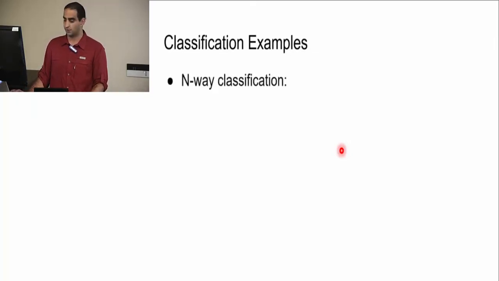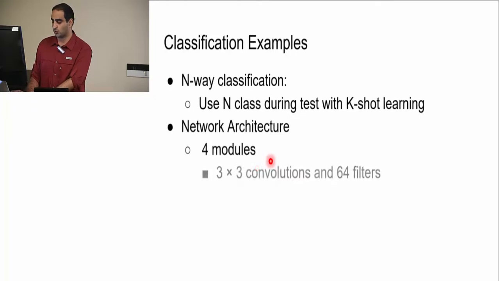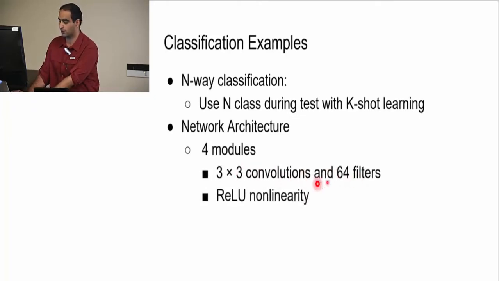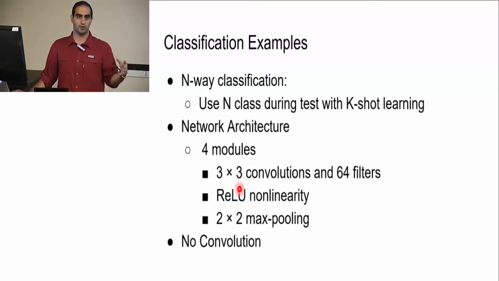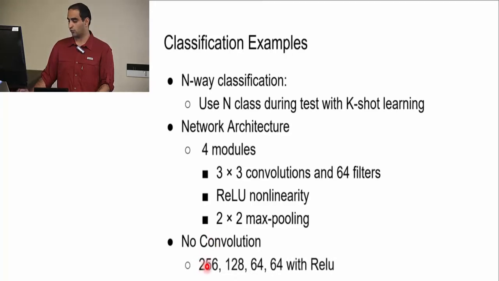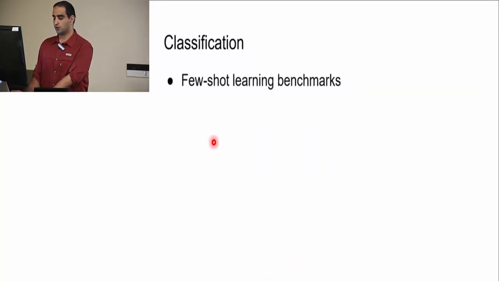We have n-way classification, so it means that we use n different classes with k-shot learning. And the network architecture has 4 modules of 3x3 convolution with 64 filters at each layer, a ReLU nonlinearity, and 2x2 max pooling. Also, we talked about memory augmented neural networks, and because they wanted to compare with them, they also had an architecture which does not have any convolution, to be fair. And that's just 256, 128, 64, 64, and they have ReLU activations. It's a fully connected network.